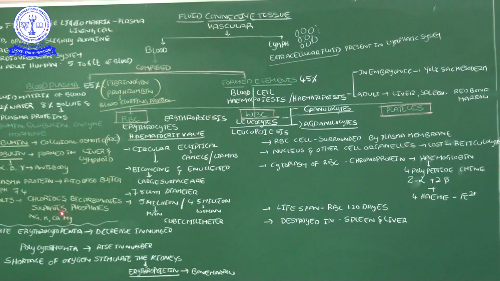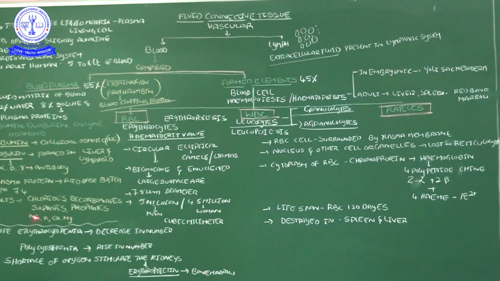Plasma proteins have a significant nature: they act as acid base buffers. They maintain the acid base balance because the pH of the blood is 7.4, slightly alkaline. So for that maintenance, these plasma proteins play an important role. Along with the plasma proteins, some salts are also present in blood: chlorides, bicarbonates, sulfates, phosphates.